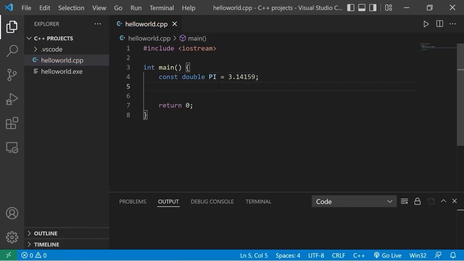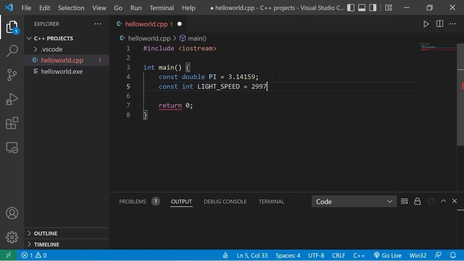A couple other examples of variables that you could turn into constants could be maybe the speed of light. Maybe you have a physics calculator. So const int light speed. The speed of light in meters per second is 299,792,458. Let's think of one more example.